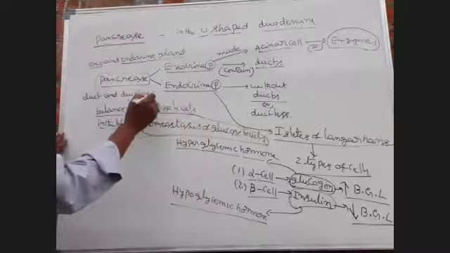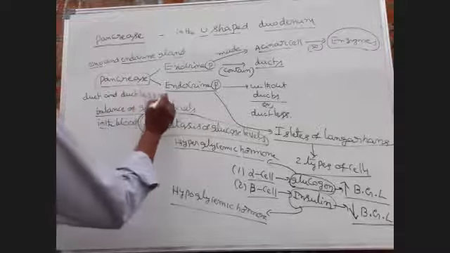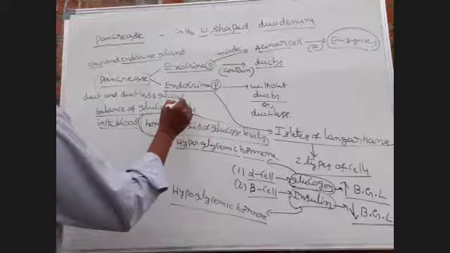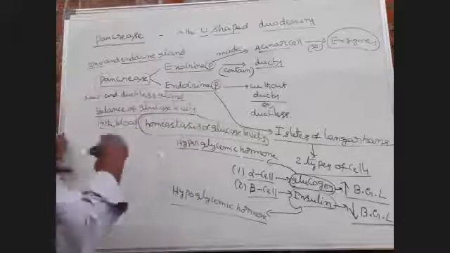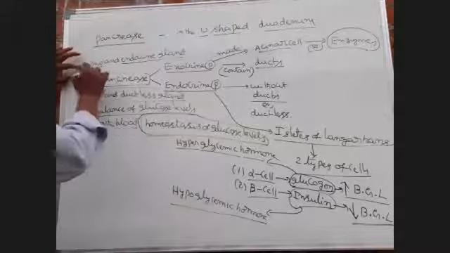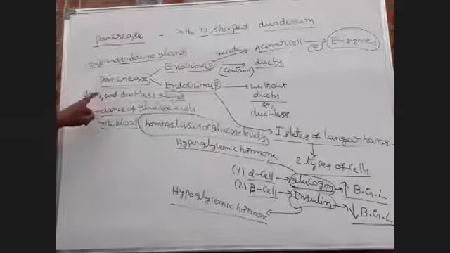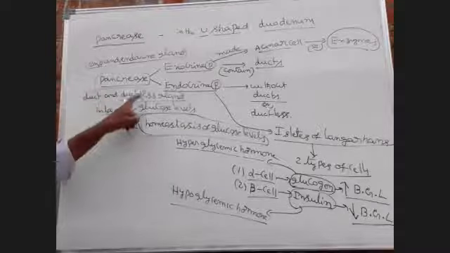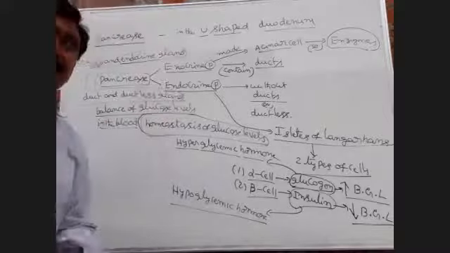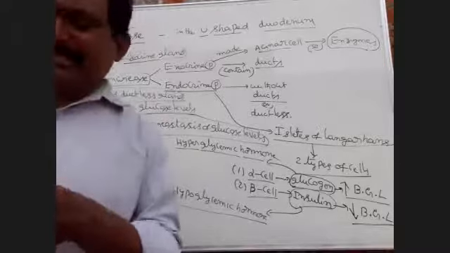Remember it this way: pancreas is also called exo and endocrine gland, and pancreas is also called duct and ductless gland.